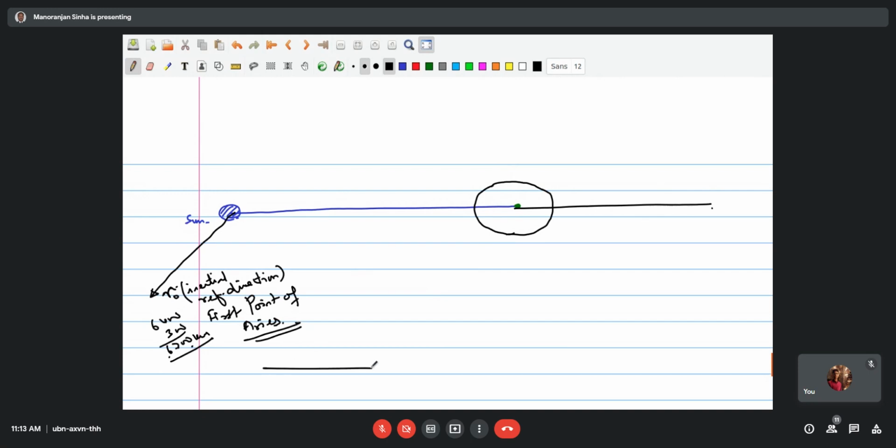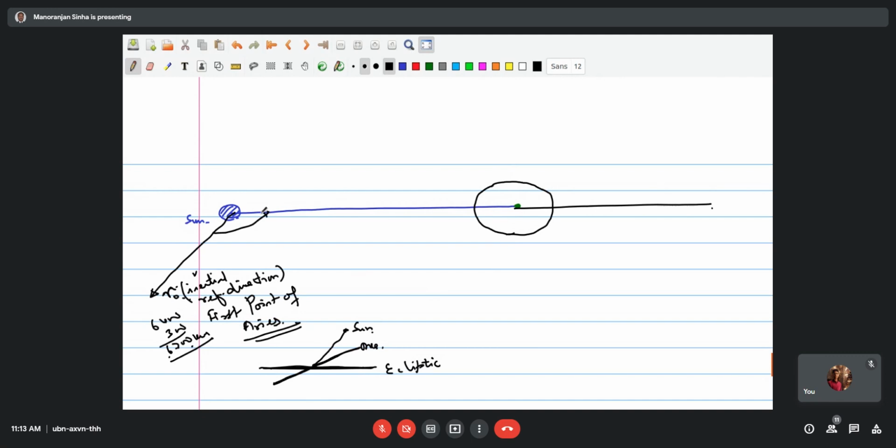Or crudely speaking, this is the ecliptic plane in which the Earth is moving, and this is the equatorial plane of the Earth, the mean plane. Okay, so the cutting point of that, directed from the Sun. So the Sun is located here, and Sun to this place. Anyway, we say this is the reference axis.